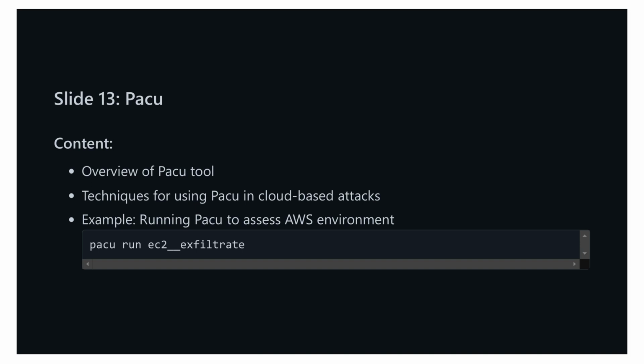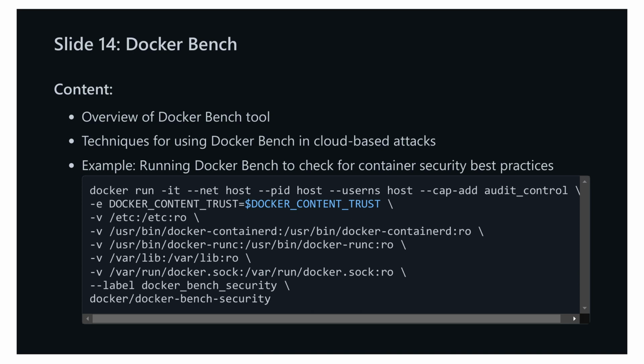By mastering the use of PACU, you will be better equipped to identify vulnerabilities and weaknesses within your AWS cloud infrastructure, providing invaluable insights for improving your overall security measures. In the next slide, we will discuss another essential tool, Docker Bench, which is pivotal for container security assessments. On slide 14, we're shifting our focus to another essential security tool named Docker Bench.